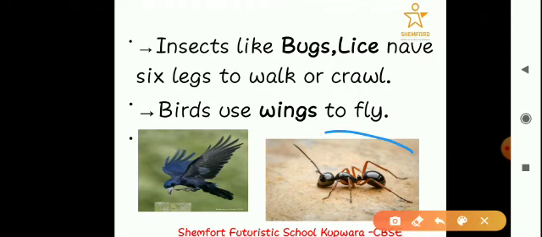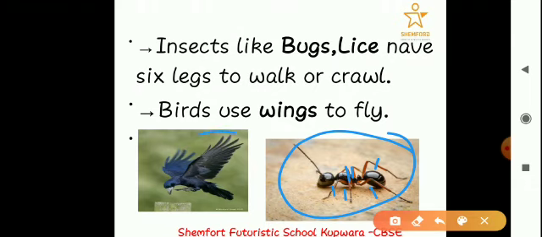Here's a picture of an ant, which also is an insect. So how many legs does it have? One, two, three, four, five, six. So it uses these six legs to move from one place to another. Similarly, all the insects having six legs use those legs to move from one place to another.